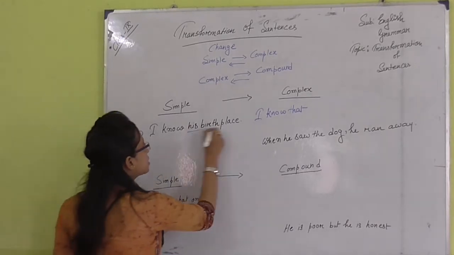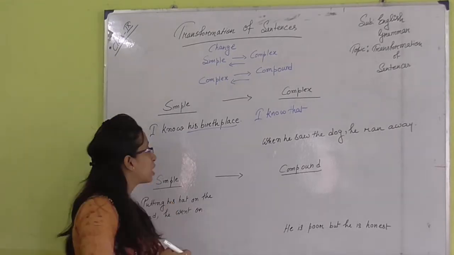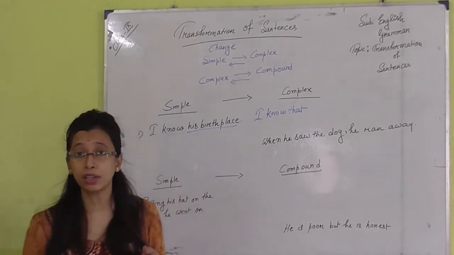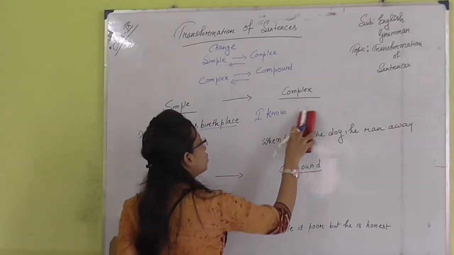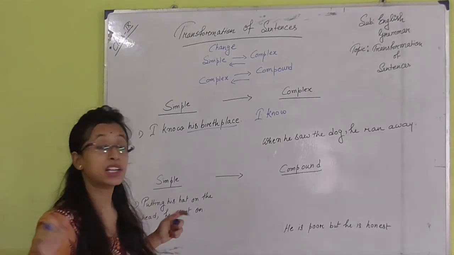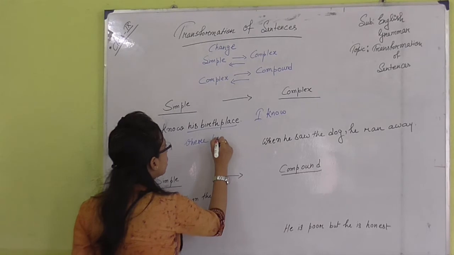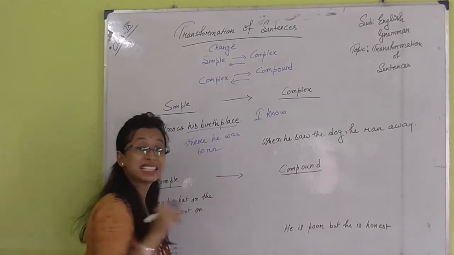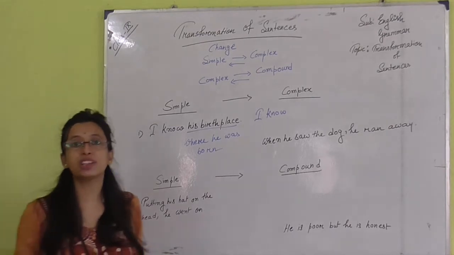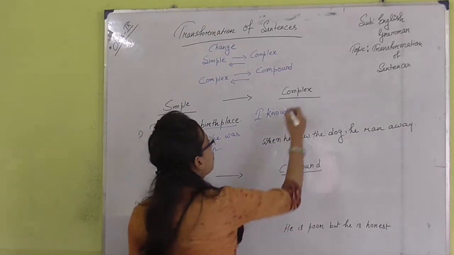Okay, so let us break the phrase. How can we break the phrase? Birthplace means, okay, but no need to use that here. Birthplace means where he was born. This is the birthplace, where we were born, this is called our birthplace. So, what do I know?